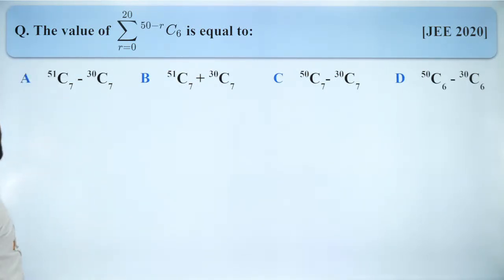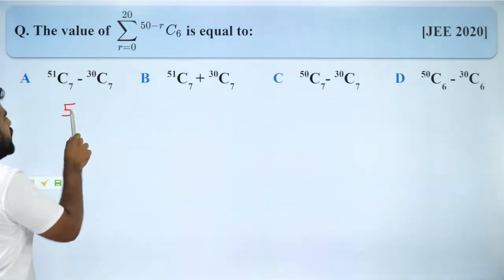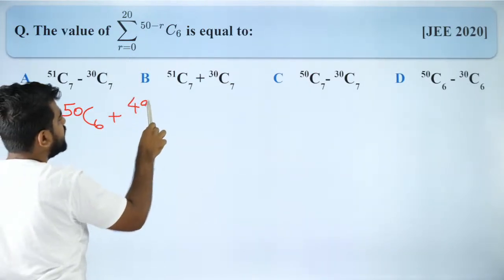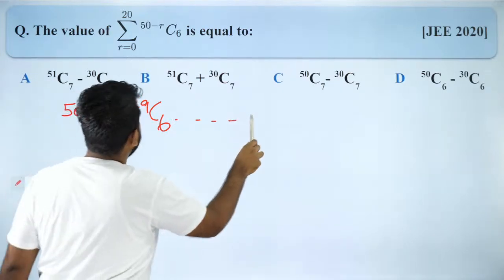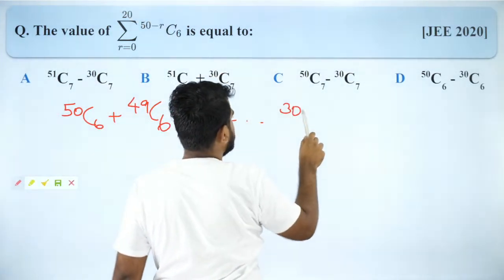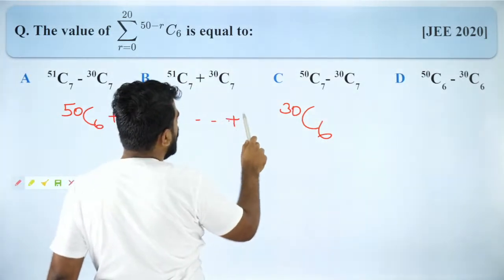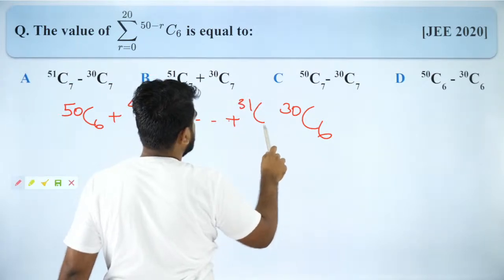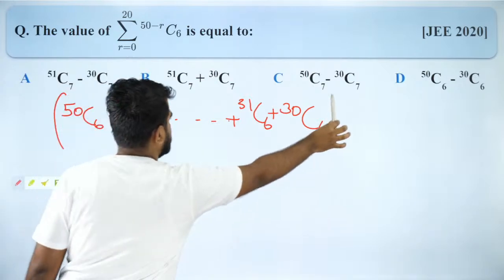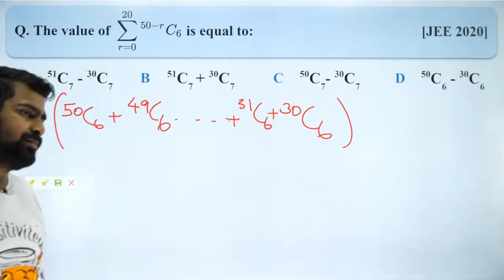So guys, how do you expand this? Try to think about expanding it. When r is 0, what will you get? You will get 50C6. When r is 1, you will get 49C6. Like that, you keep going all the way up to r is 20, so you will get 30C6. So this is the expansion. So when I open the sum, this is what I get. Now you need to simplify it. That is the question. Can you please think of doing something here? Everybody.